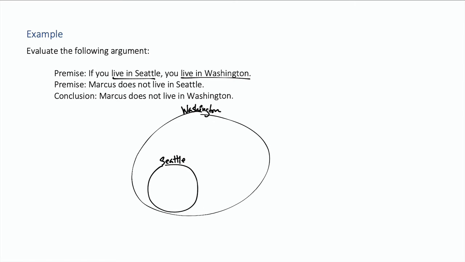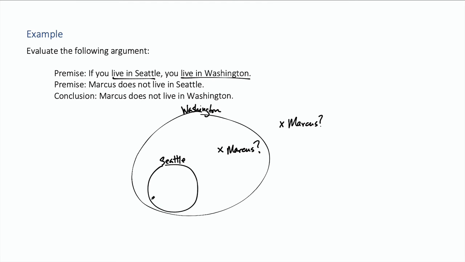So that's our first premise. The second premise is Marcus does not live in Seattle. So that's telling me that I cannot put Marcus in the Seattle circle. So where does he have to go? Well, he has to go out. He could be out here, Marcus. But he could also be out here.